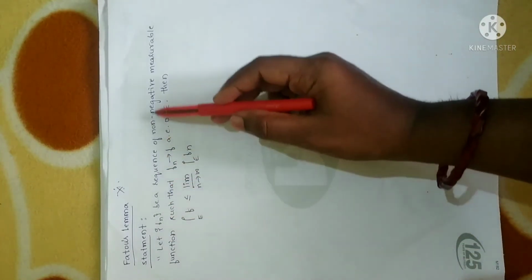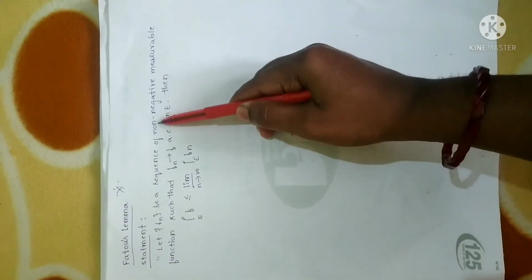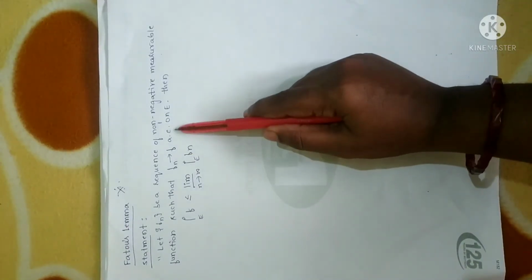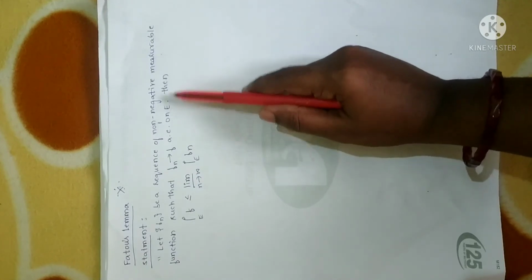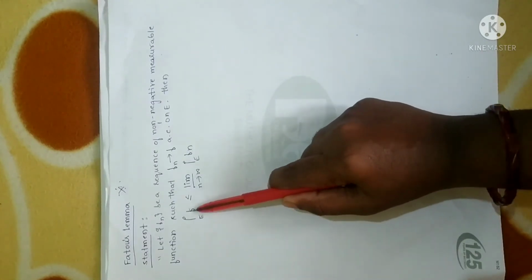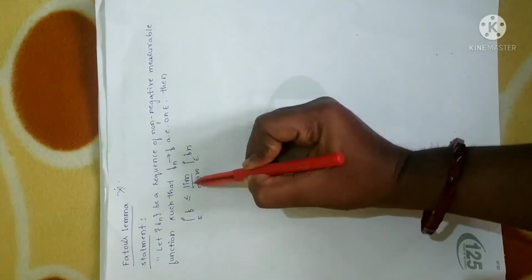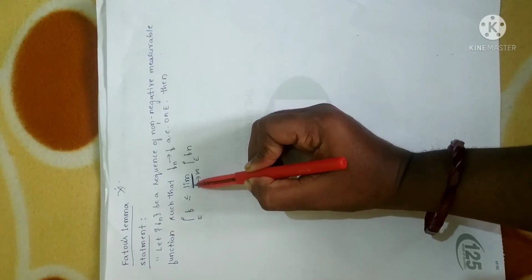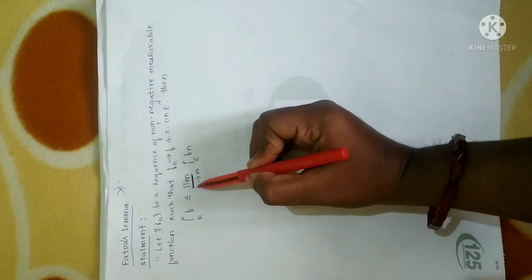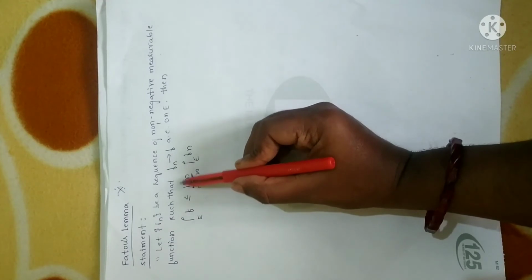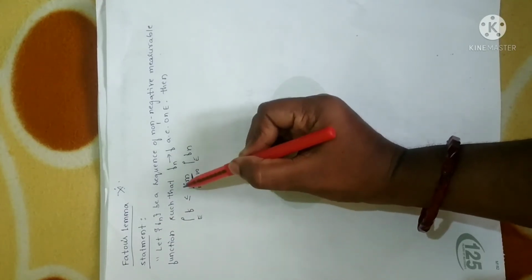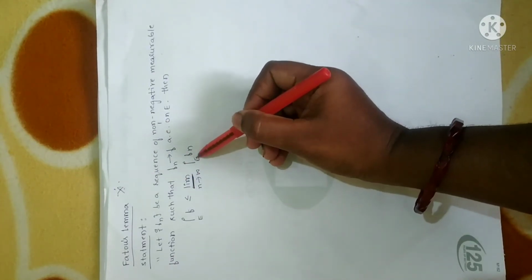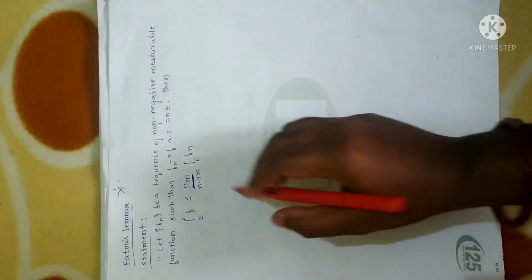Let fn be a sequence of non-negative measurable functions. Here also the concept of non-negative measurable function will be applicable. Such that if fn is converging to f almost everywhere on E, then we have to prove that the integral over E of f is less than or equal to the limit infimum. You have to remember this concept. When you put a bar above the limit, you say supremum. So the limit infimum as n tends to infinity of the Lebesgue integral over E of fn. So this is the statement.